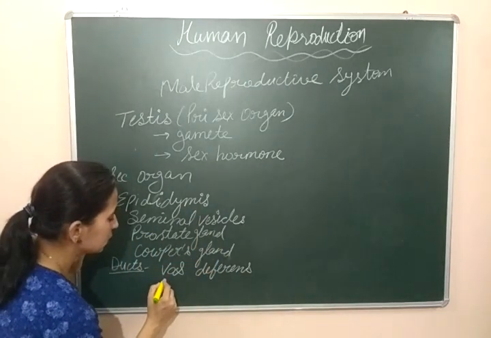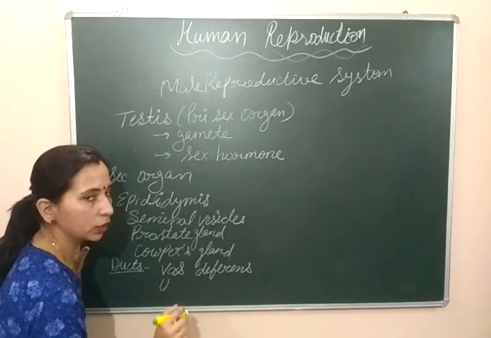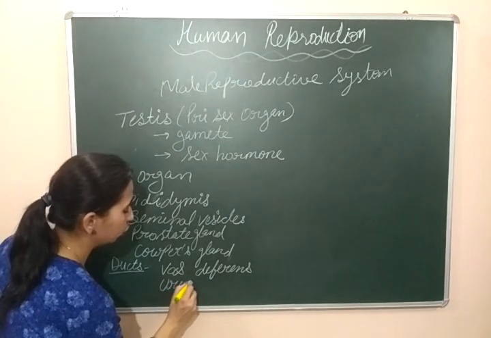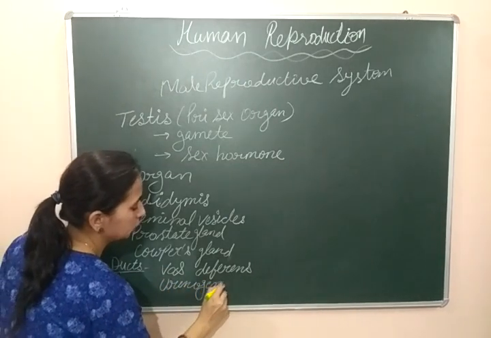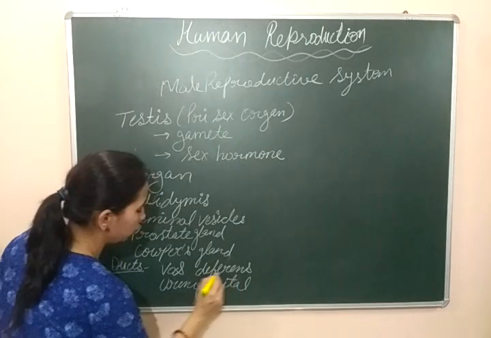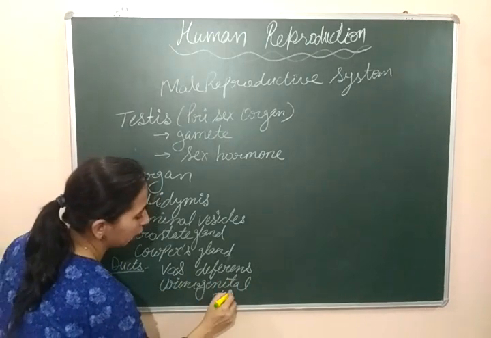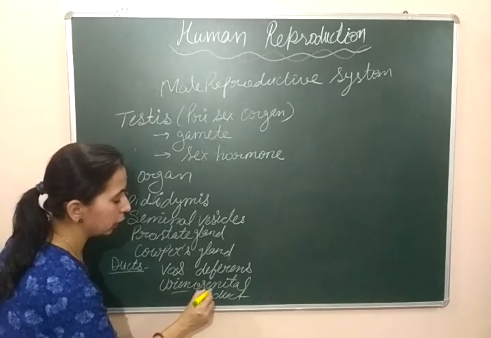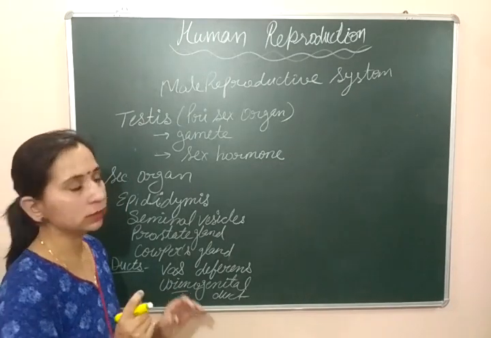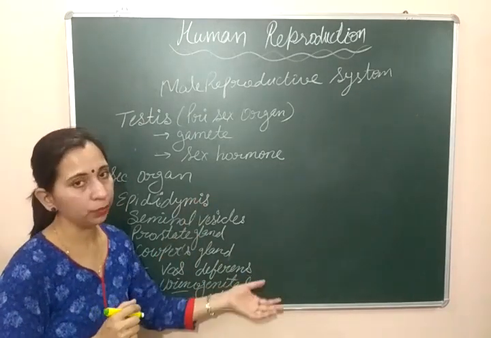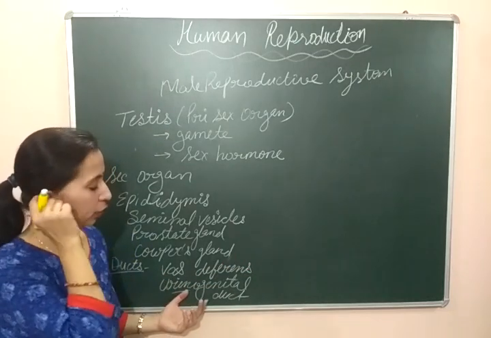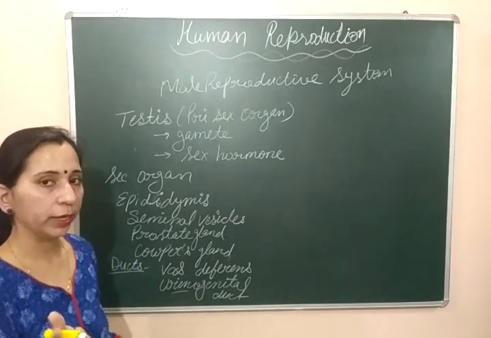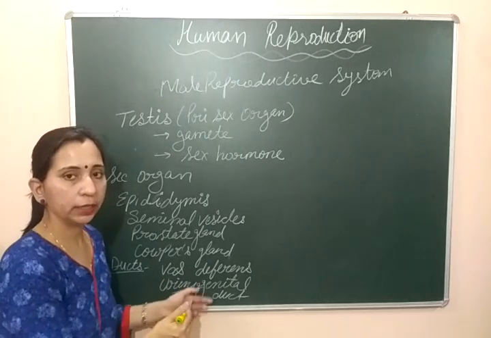The second duct will be urinogenital duct. Why do we call it urinogenital duct? इसका ये जो नाम है, ये नाम क्यों पड़ा? Urinogenital means this duct is carrying urine as well as genital secretion, that is semen. Both of these liquids can be carried by this duct. That's why it is known as urinogenital duct.